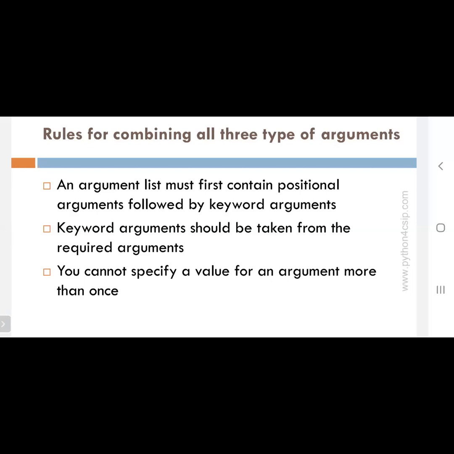For example, keyword arguments n equal to 10, comma n equal to 20, we cannot pass like that. The keyword is the same, so we cannot pass it. So the parameter name should be unique, in the sense of the keyword argument.